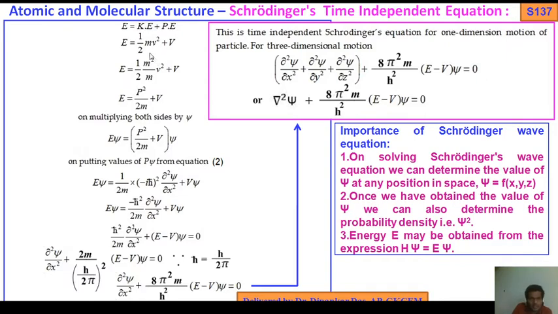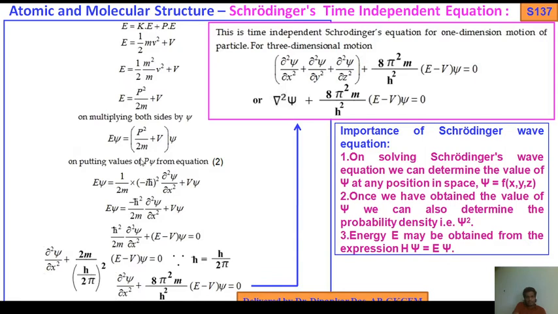You see here, if you multiply in both the numerator and denominator, then it will be m squared v squared by m. Now mv equals p, so m squared v squared equals p squared, so E equals p squared by twice m plus V. On multiplying both sides by psi, E psi equals p squared by twice m plus V into psi.